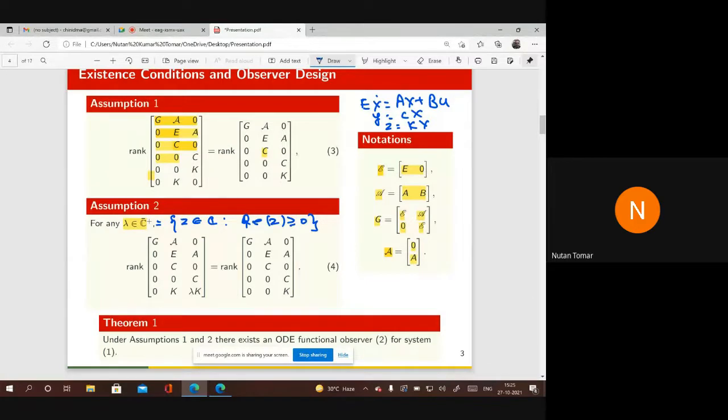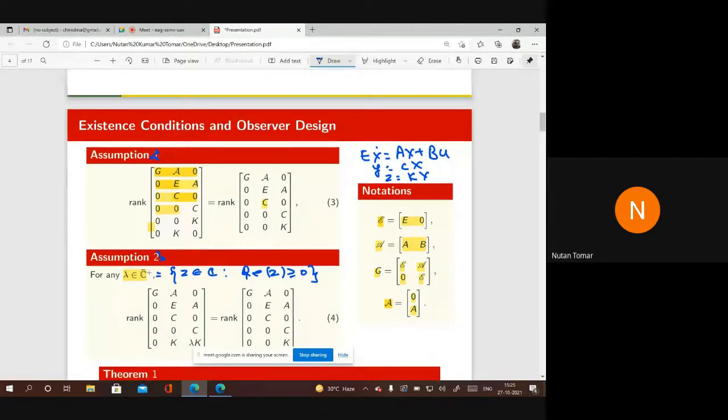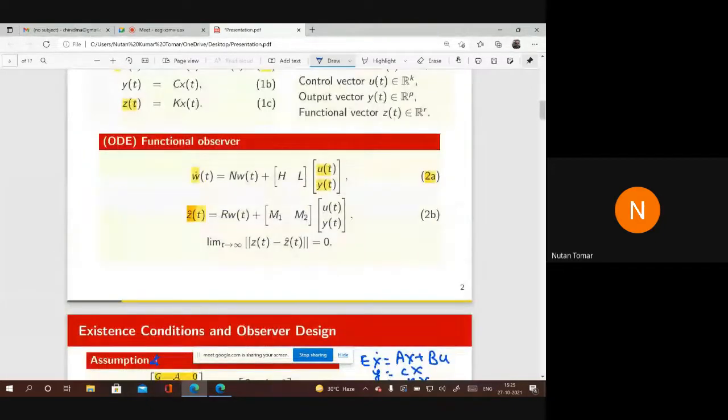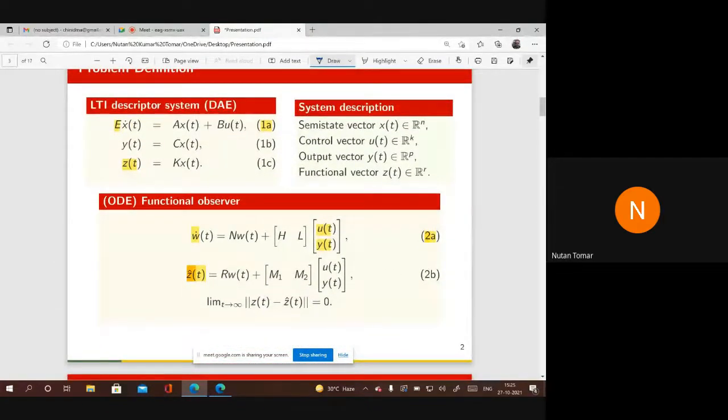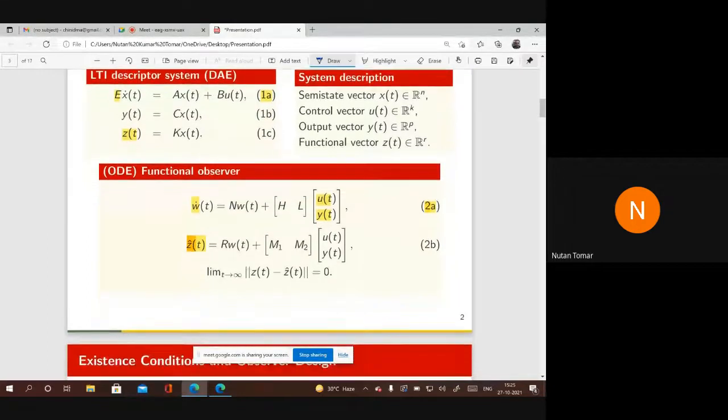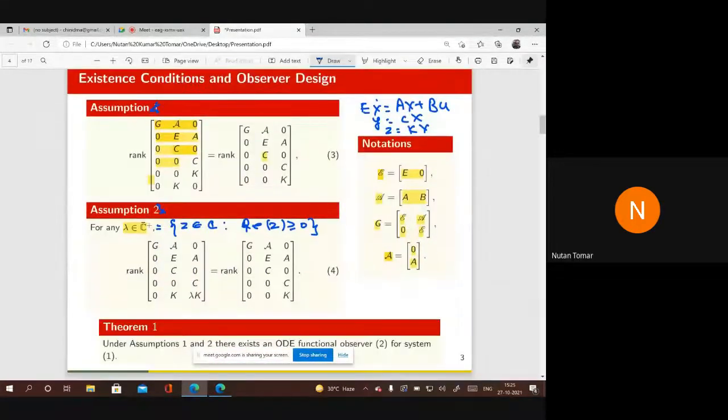And what we have proved is that under assumption 1 and 2, and this assumption 3, there exists an ODE functional observer of the form 2 for system 1. ODE functional observer means we can design such a system 2 for system 1 in such a way that Z cap T tends to ZT. So as you have seen, the conditions on the system are purely algebraic.